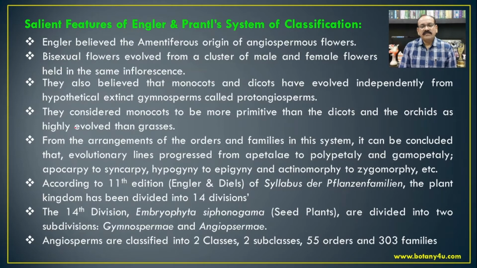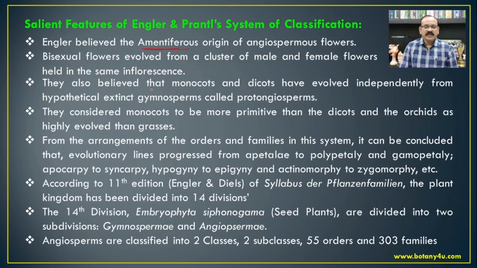The different characteristics which were considered by Engler and Prantl in their classification, we have represented here as the salient features. Engler believed in the amentiferous origin of angiospermous flowers. Amentiferous means the families or the plants belonging to the catkin type of inflorescence.